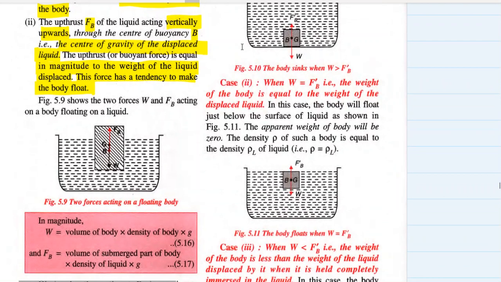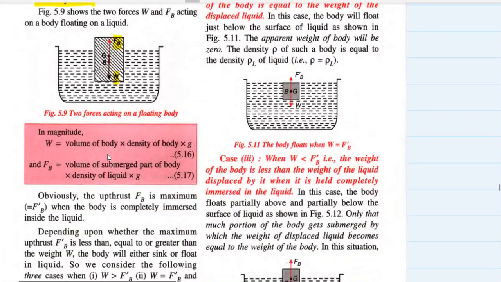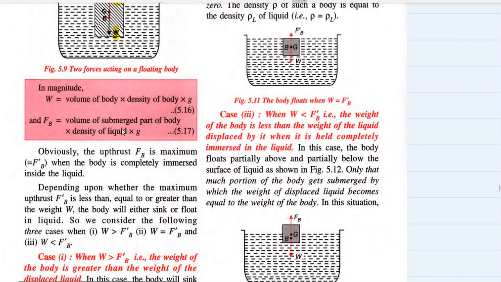So as you can see in this figure, two forces are clearly visible. We have seen this figure earlier. Buoyant force is directed upward through the center of buoyancy, and weight is acting downwards through the center of gravity. Center of buoyancy is nothing but the center of gravity of the displaced liquid. In magnitude,